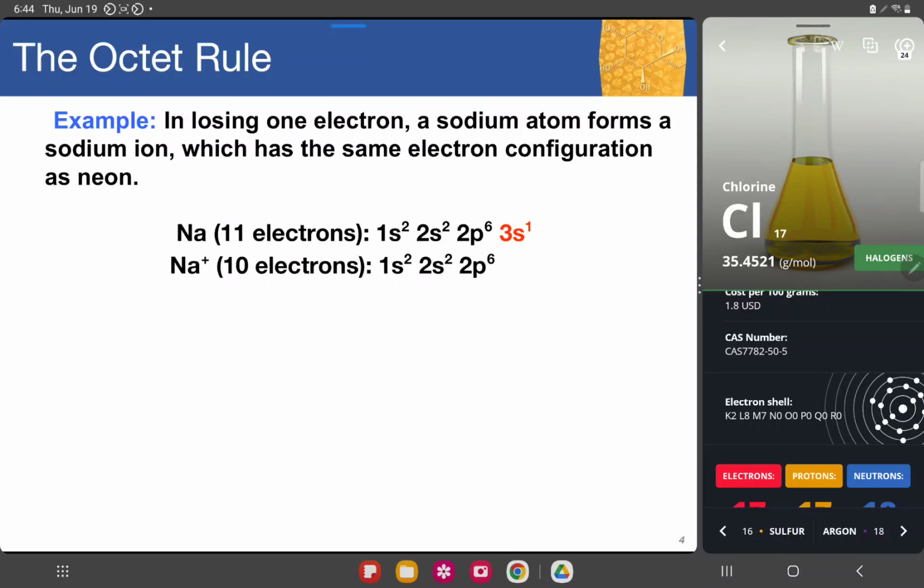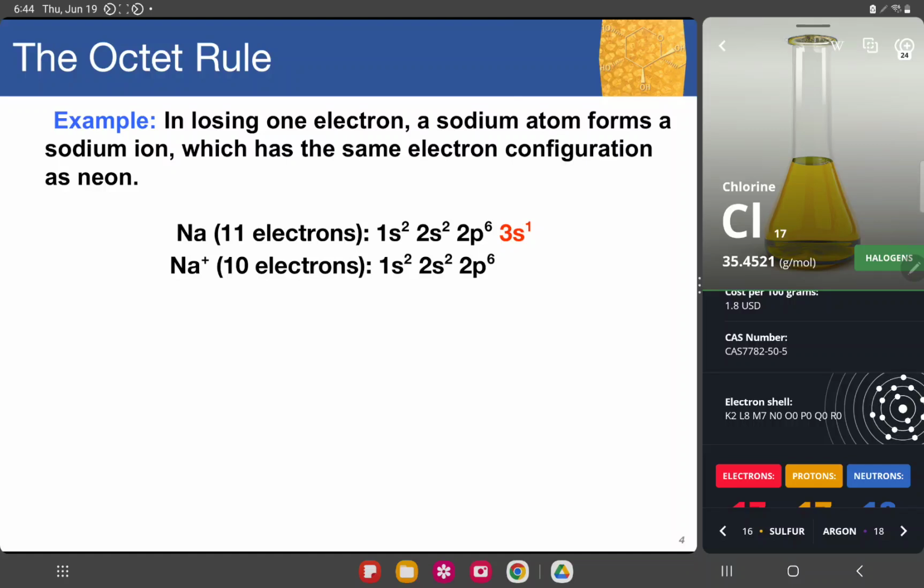Next, this is an example. Is it a cation or an anion? Cat always gives positivity, so a positively charged sodium is a cation.